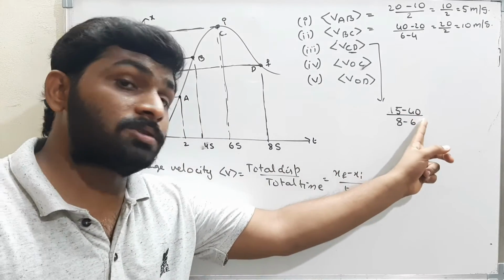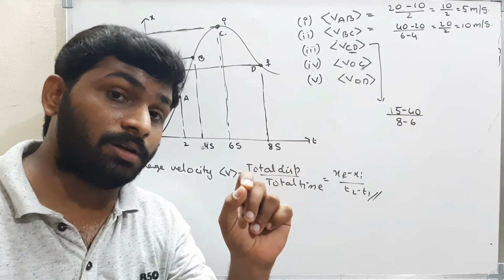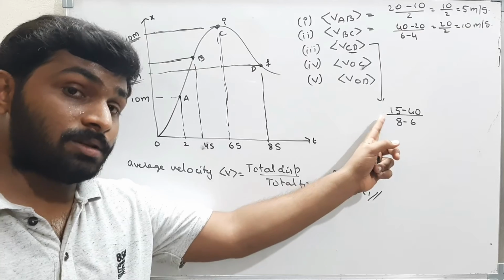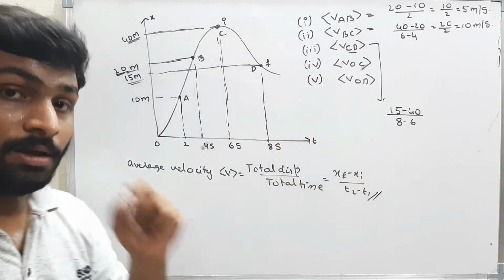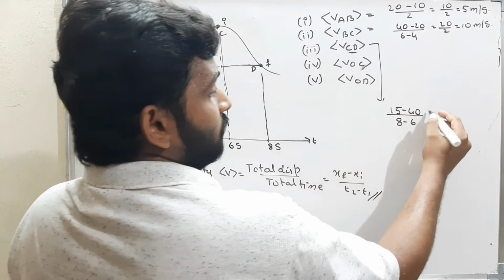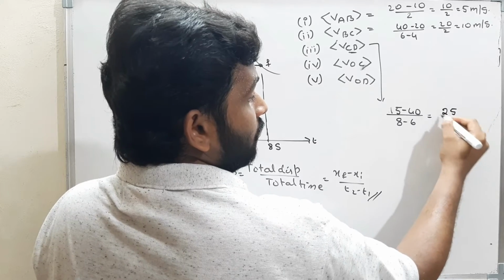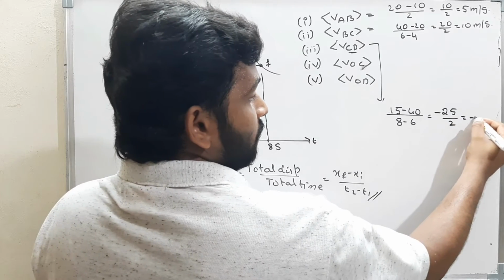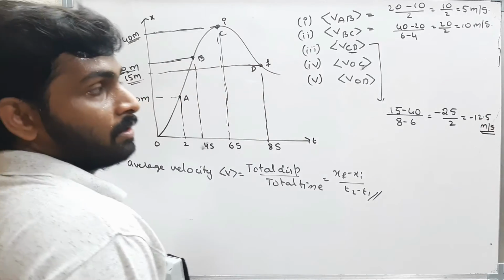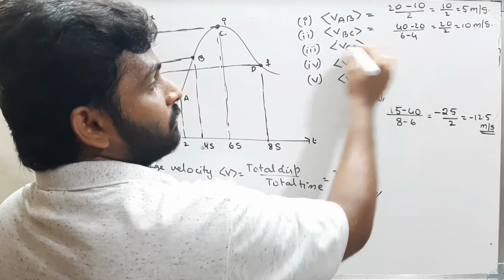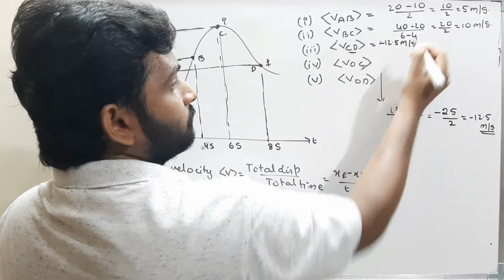Always final minus initial. You don't take initial minus final. Your answers will be reversed because velocity is a vector quantity. We should represent it with the direction. The plus and minus symbol will give me the direction. Plus means one direction, minus means another direction. Please be careful. 15 minus 40 is how much? Minus 25 by 2. Therefore, minus 12.5 meters per second. Therefore, the average velocity of the body between C and D is minus 12.5 meters per second.